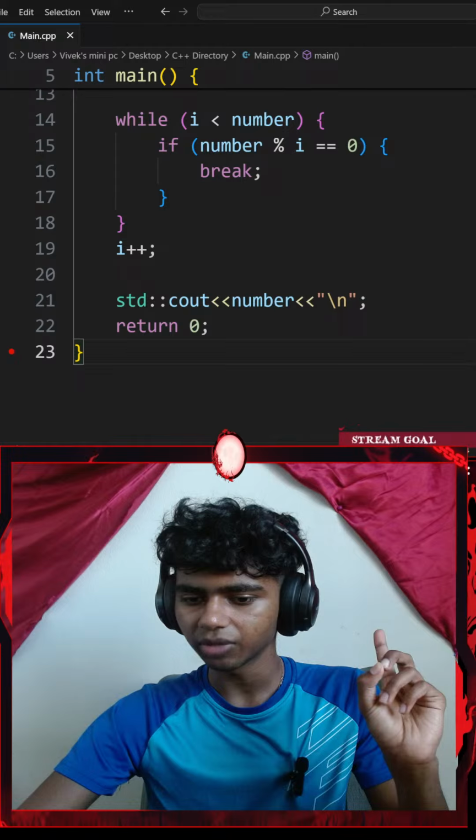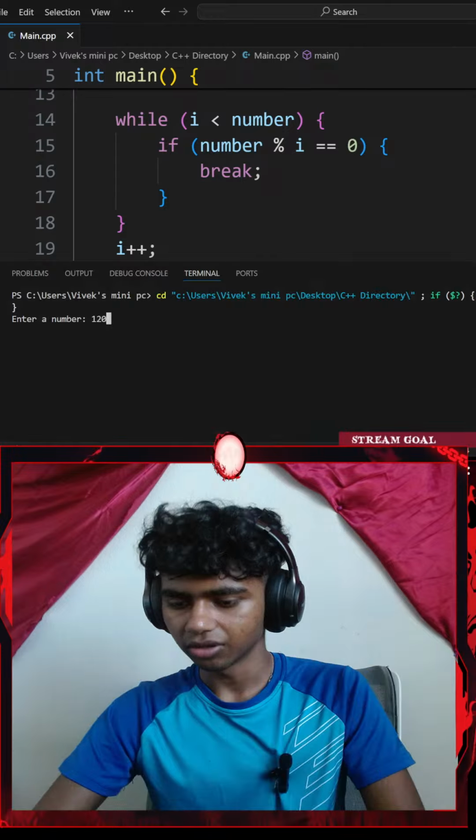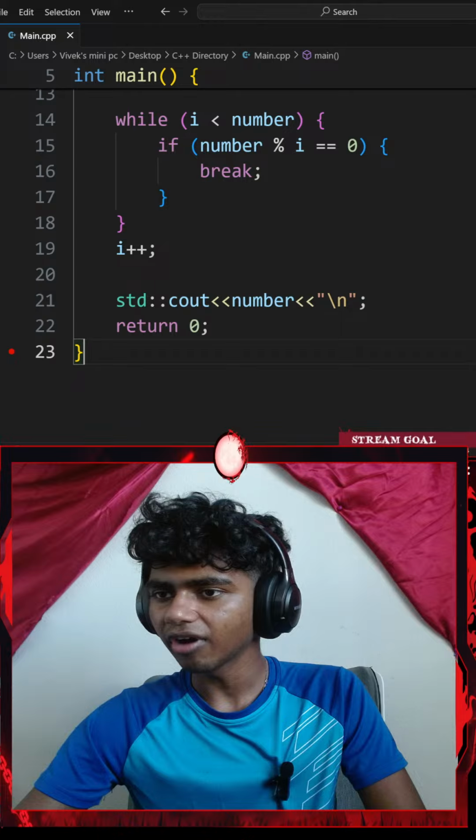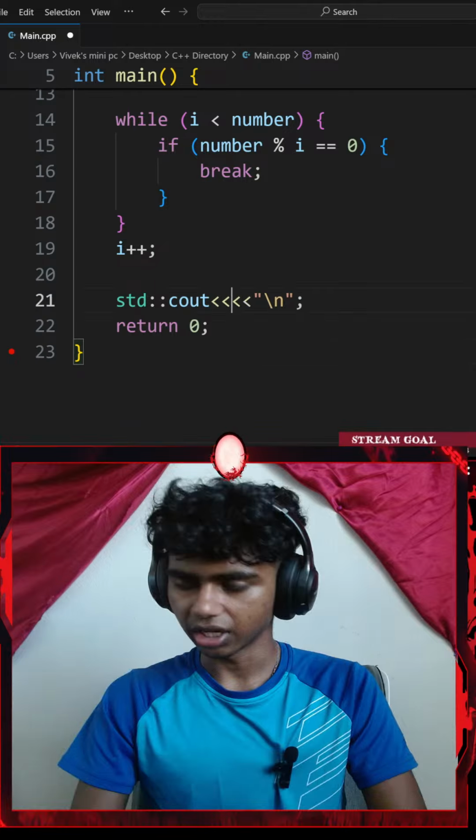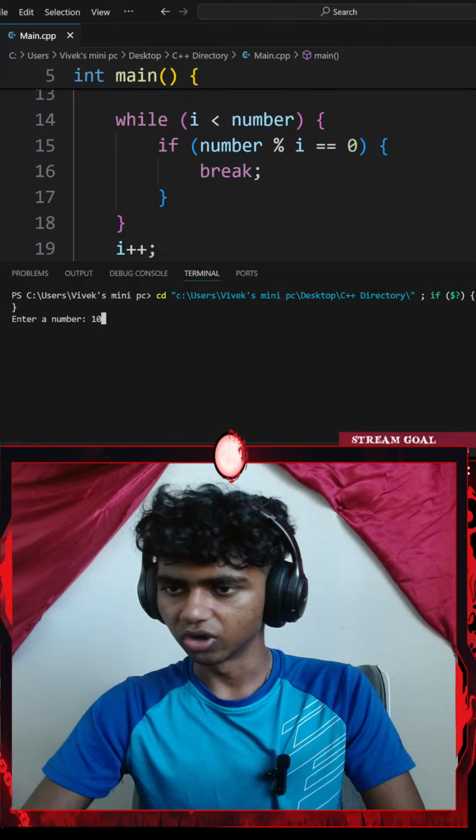Guys, this thing is actually lagging so much. Enter a number. Let's go with 10. Oops, I went with 120. Okay, it returns 10. On the other hand, what happens if I went with result or with i? If I hit Control S and run the command again. Okay, it says enter a number. What if I go with 10? Okay, this time it gives me 3.